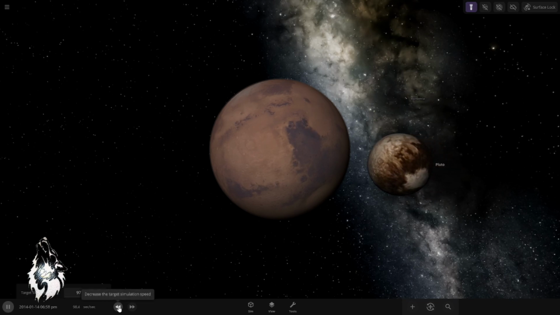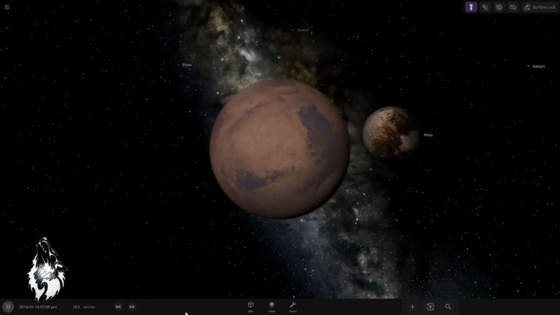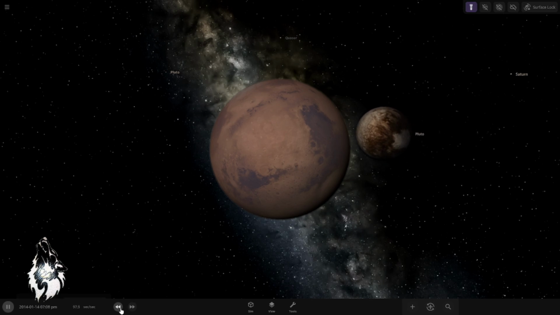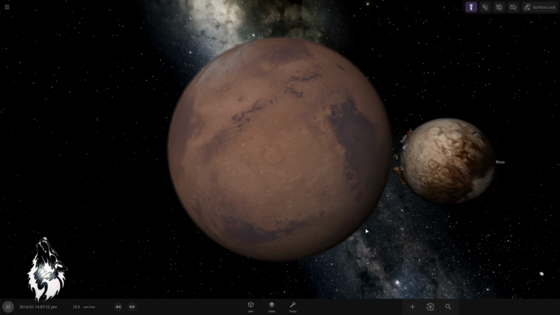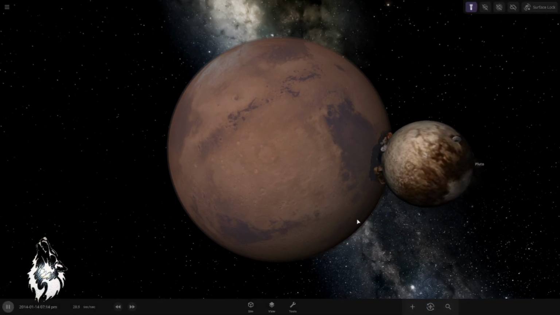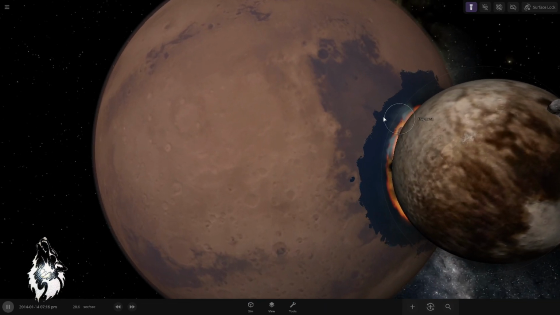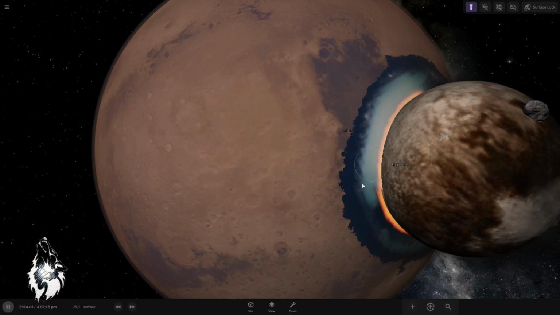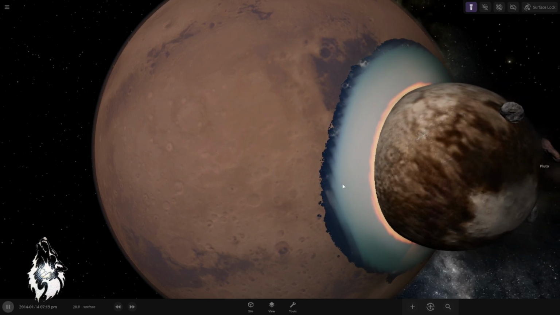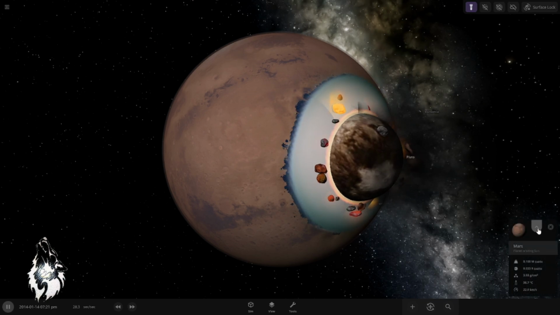Okay. Now it's getting even faster. That's because of the gravity of both planets. Okay. Yep. Fragments are shooting out of Pluto. The gravity is doing that. And that's what I wanted to see. That's what I actually expected to see. We can see water. Water is spreading on the surface of Mars. There definitely is going to be heat.